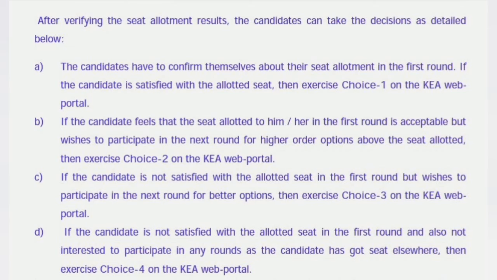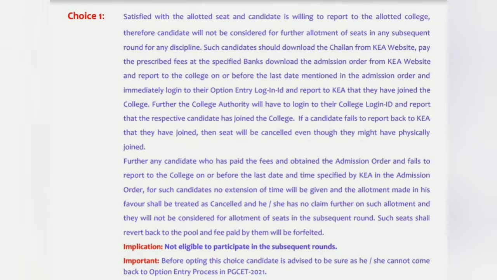The second choice says I am happy, I want to hold, but I will go for the next round of counseling. The third choice says I'm not ready to hold the seat as in choice 2, I want to reject the seat and go for the second round of seat allotment. And the last one says that I want to get out of the process. I'll discuss each option one by one.